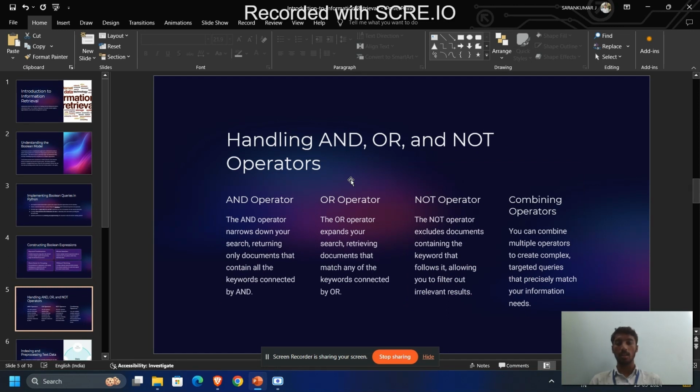The AND operator narrows down your search, returning only documents that match all the keywords. The OR operator expands your search, retrieving documents that match any of the keywords connected by OR. The NOT operator excludes documents containing the keyword that follows it, allowing you to filter out irrelevant results.